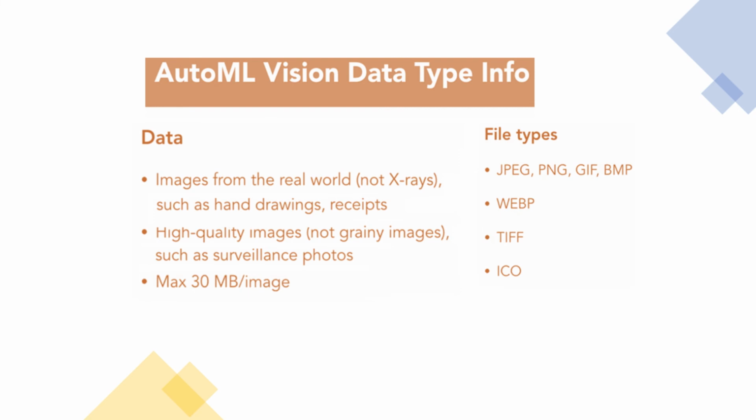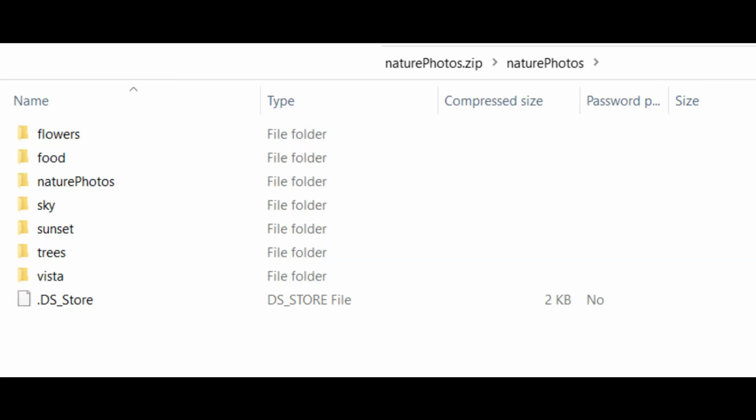Now let me tell you about the photos that I have prepared. You can see a folder here called Nature Photos, and I have created a zip from it. And underneath that folder, I have child folders with the intended label names.